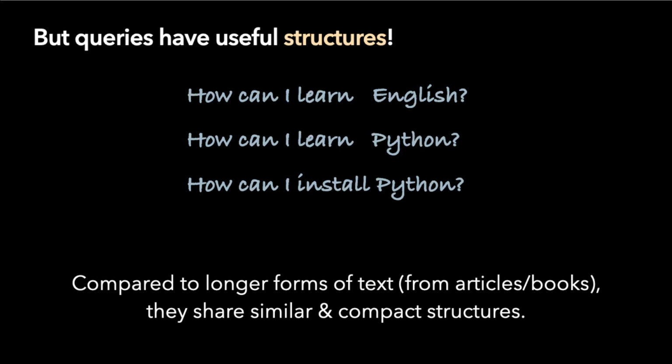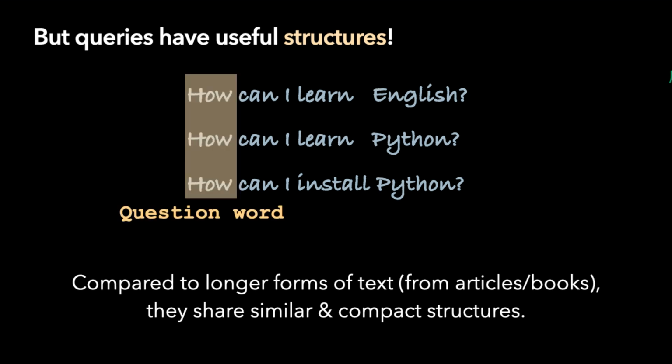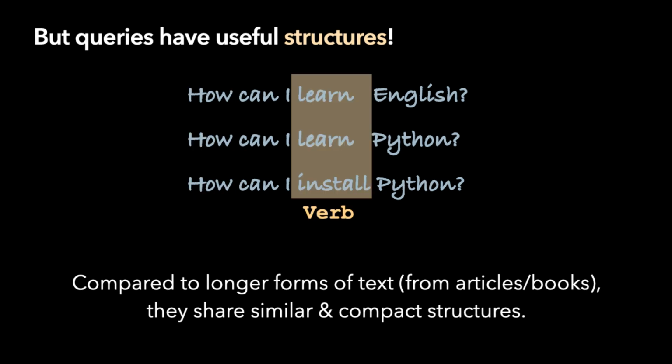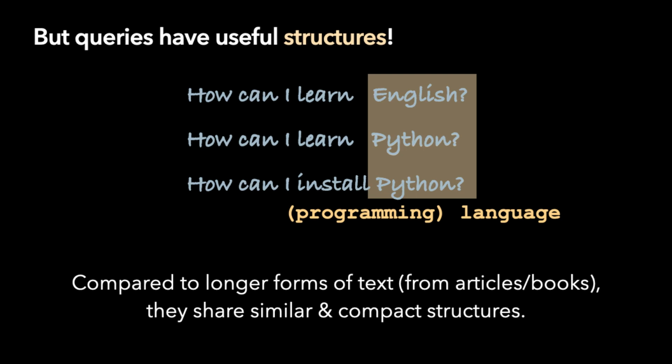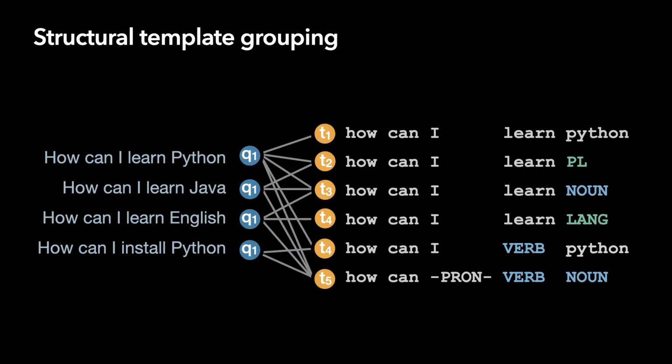But if you look closer, compared to some other form of text data like an article, query text are shorter, more compact, and usually have some interesting structures that we can use for grouping. Like here, these three questions all have the same question word, have some verbs, and are about some language or programming language. We take advantage of these structures and propose to group query data with structural templates.